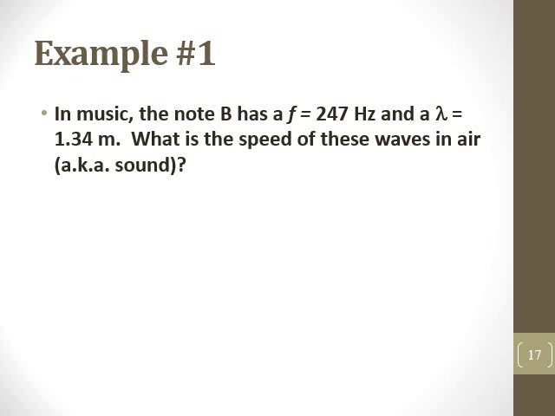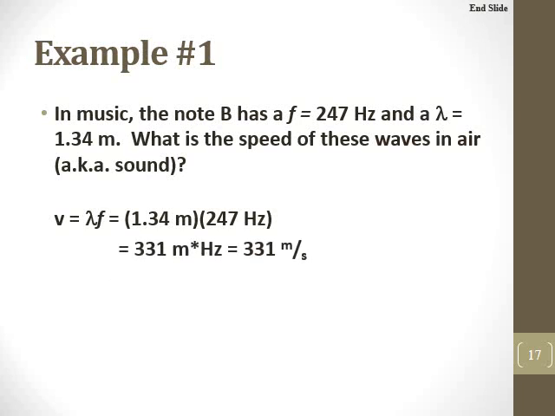All right, so in this example we have, in music, a B note that has a frequency of 247 hertz and the wavelength is 1.34 meters. What's the speed of sound, or the speed of these waves in air, which is called the speed of sound? Well, we take our wavelength times frequency. It's going to be 1.34 times 247. That's going to give us our speed of sound, which is 331 meters times hertz. And since hertz is actually 1 over seconds, that's going to be meters times 1 over seconds, which gives me meters per second, 331 meters per second.